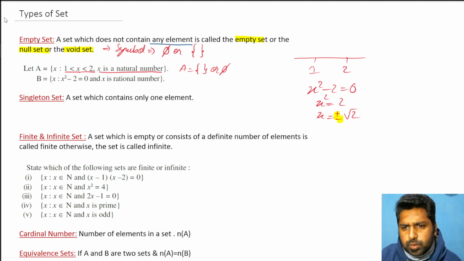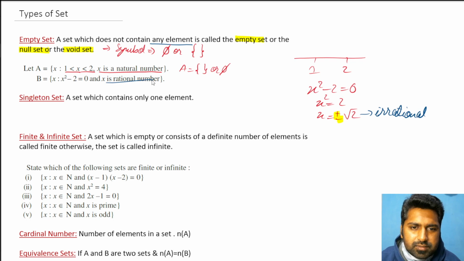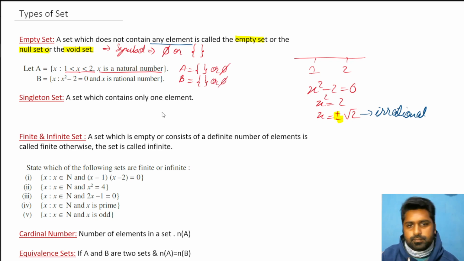So root 2 is not a rational number. This is clearly irrational. If it's an irrational number, how can x be rational then? Not possible. We are getting the value of x, but it is not rational. So for set B, no value of x satisfies both conditions. We have to satisfy both conditions. We are getting x as plus minus root 2, but it's not rational. So no element is satisfying this. So it is an empty set or phi.